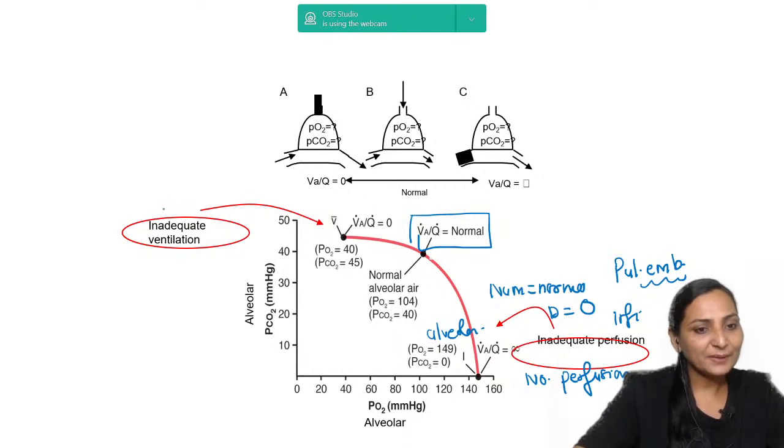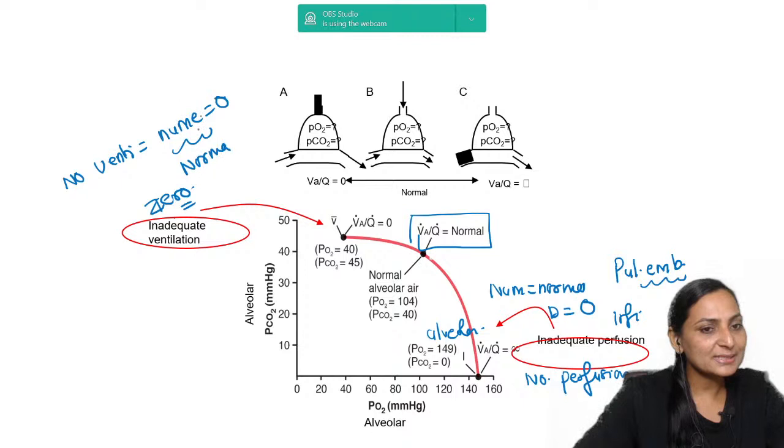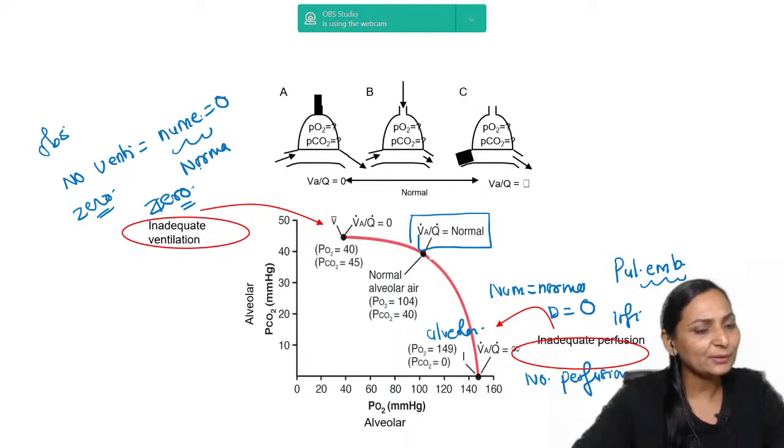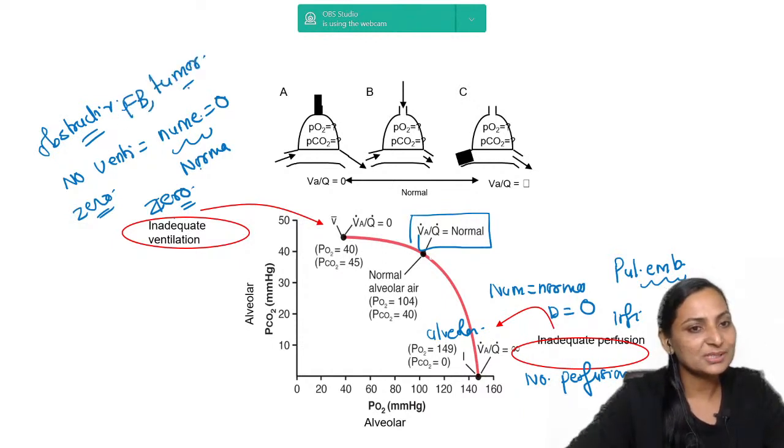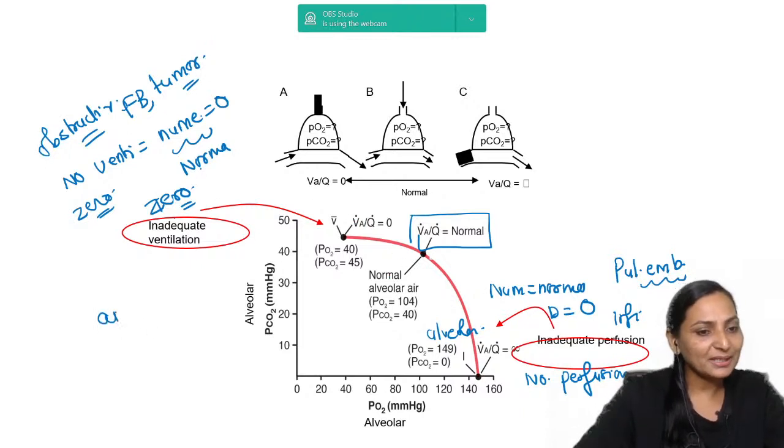On the other hand, if the ventilation perfusion ratio is 0, what do you mean by that? This means that there is no ventilation. That means the numerator is 0 and the denominator is normal. So when the numerator is 0 and the denominator is normal, it comes to 0. So the ventilation perfusion ratio is 0, which can occur in any kind of obstructive airway disease or any kind of obstruction, which could be a foreign body or a tumor, as given in this question.